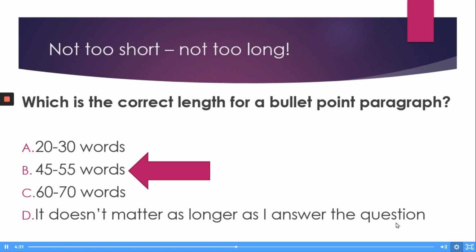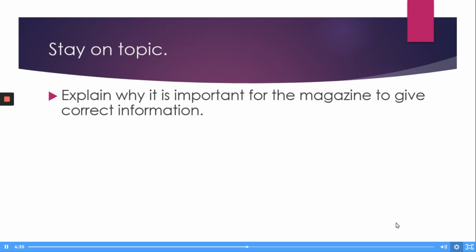Also quite often means that people tend to include information that is not necessary, which you would also lose points for. So try and keep your answers between 45 and 55 words. Very important to stay on topic. So we're going to explain why it is important for the magazine to give correct information. That's the bullet point we're looking at.